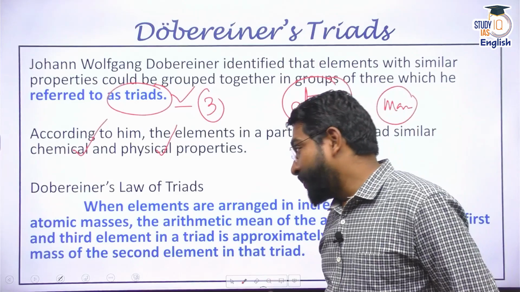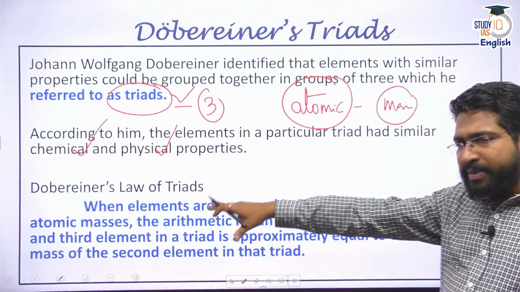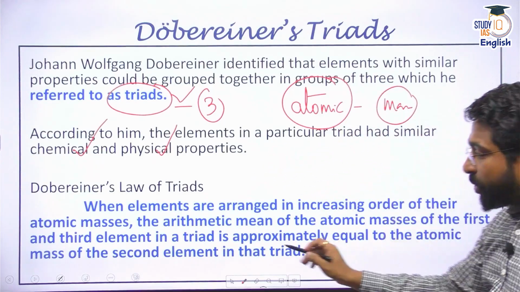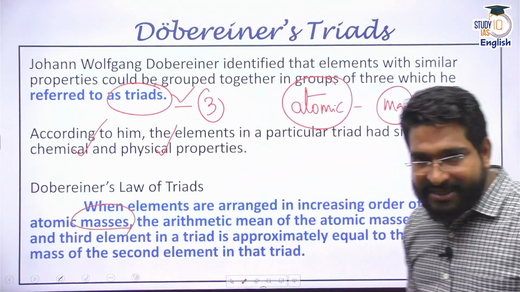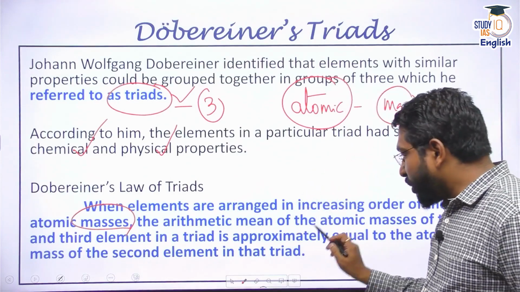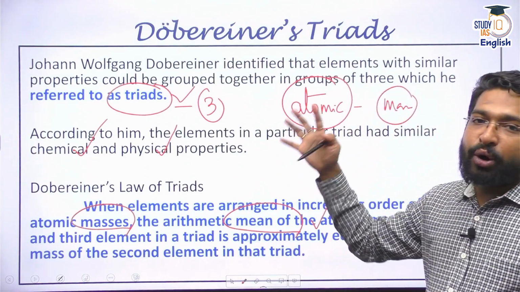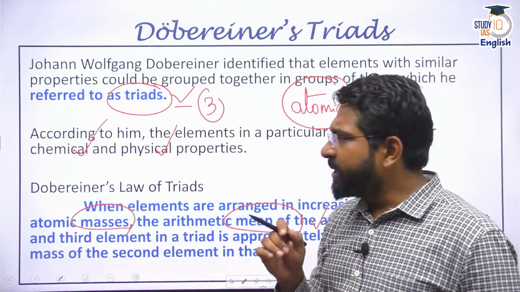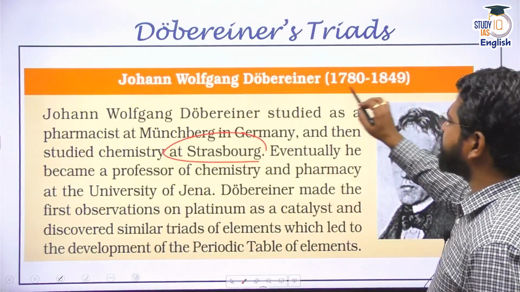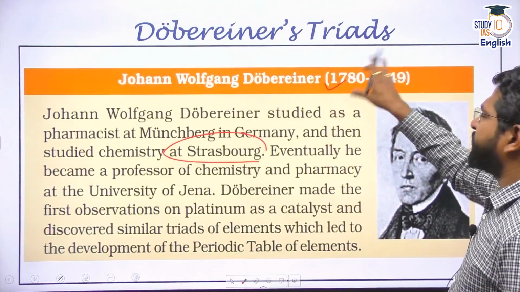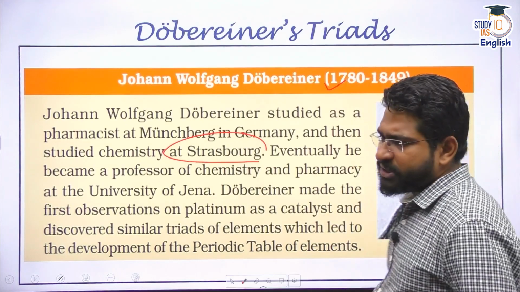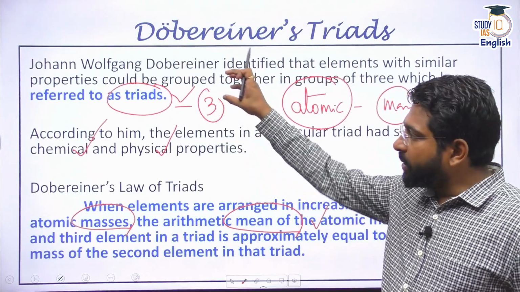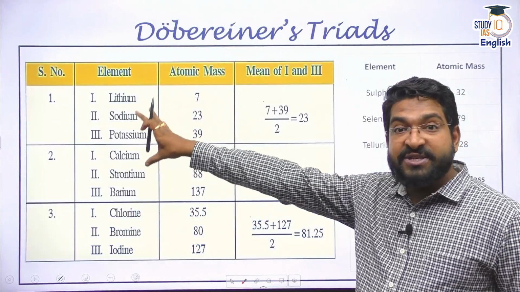Right? He gave a law. Dobereiner's law of triads basically says that when elements are arranged in ascending order, that means increasing order of their atomic weights or atomic masses, you will see that the middle element will always have the mean of the atomic masses of the top and bottom. That's the basic idea. And it is quite impressive. Now, if you look at his time period, it is 1780 to 1810, probably just the beginning of the 19th century. So at that time, he grouped elements into one category on the basis of their physical and chemical properties.